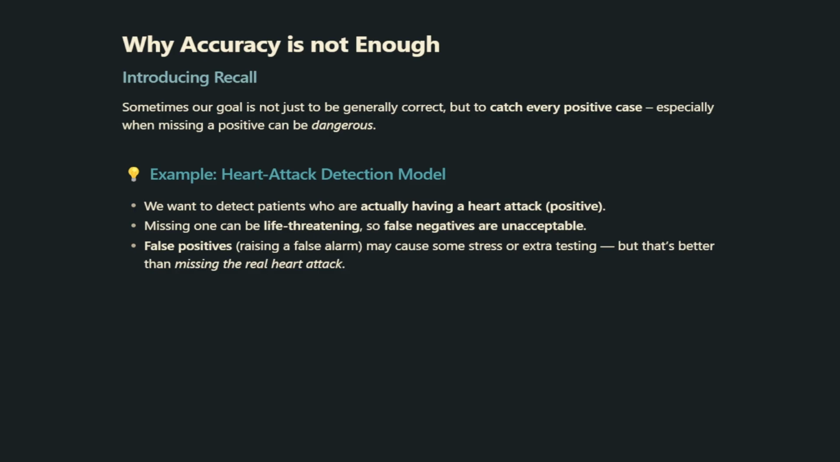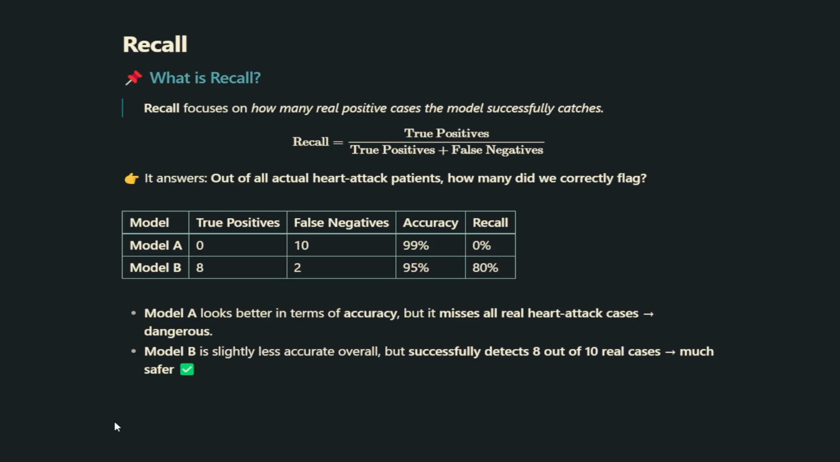Now let's define recall more formally. Recall tells us how many of the actual positive cases our model is able to successfully detect. Mathematically, it is written as recall equals true positives divided by true positives plus false negatives. In simple words, recall answers this question: out of all the real heart attack patients, how many did we correctly flag?